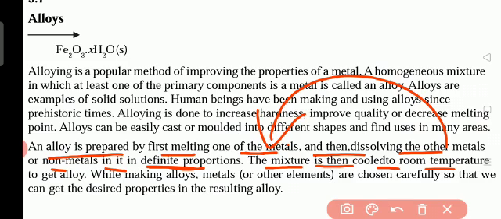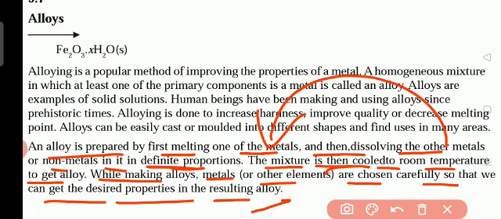Room temperature will be how much? Room temperature is 22 degrees Celsius. At 22 degrees Celsius, they cool the mixed metal to get the alloy. While making alloys, metals or other elements are chosen carefully so that we can get the desired properties in the resulting alloy. So according to what kind of alloy we want, we can mix the metals.